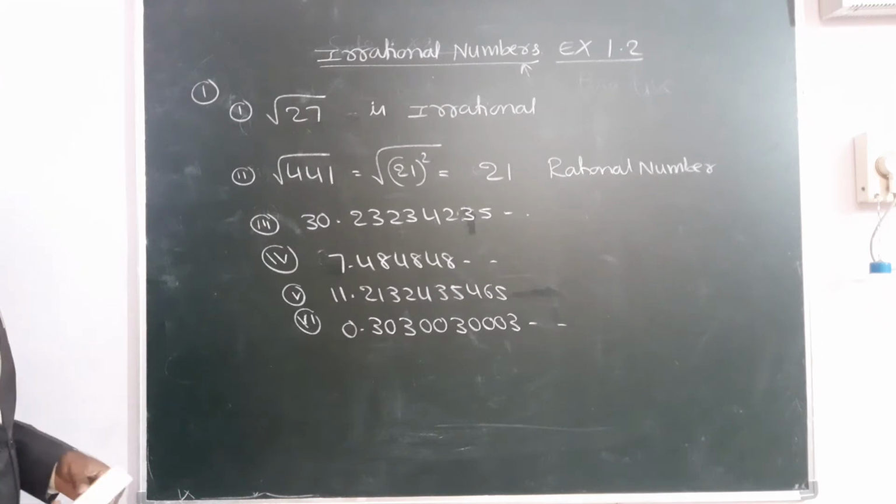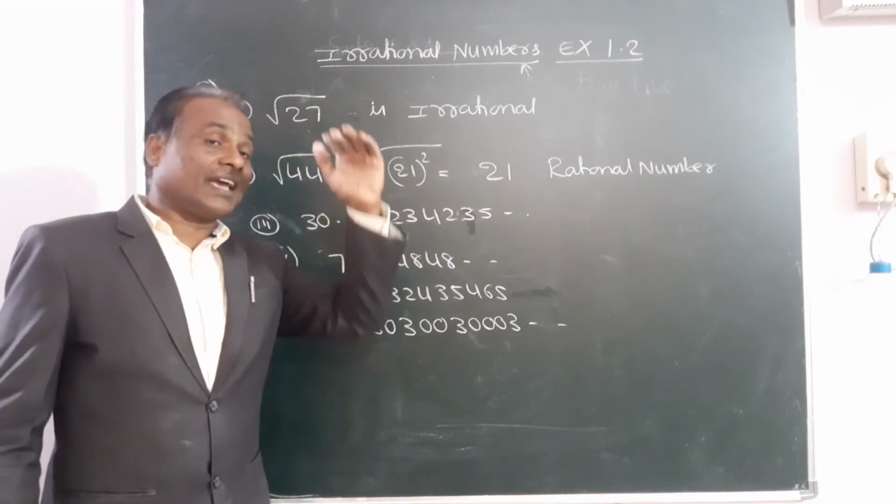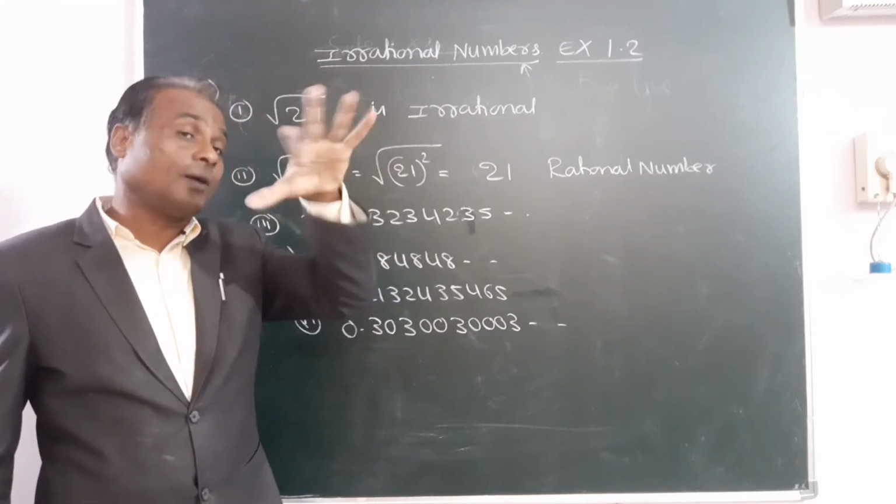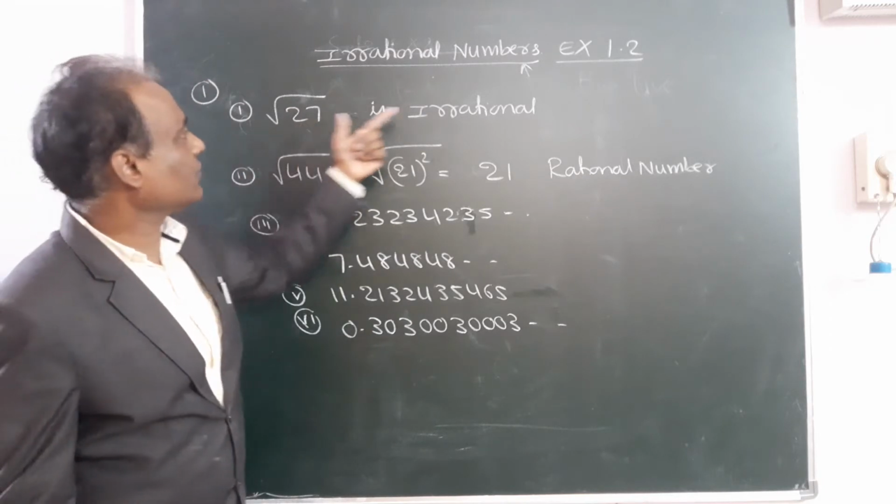Next, I explained 3 types of numbers are irrational. Root numbers are irrational.